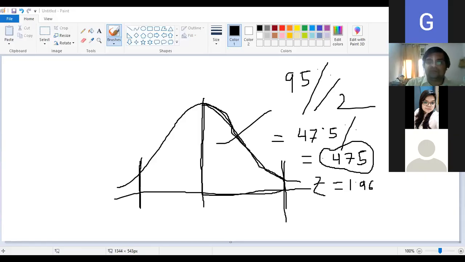Where is my screen? Zoom. Let me stop share first. Stop share. Okay. Now let me search this. Z table. Give me one minute.